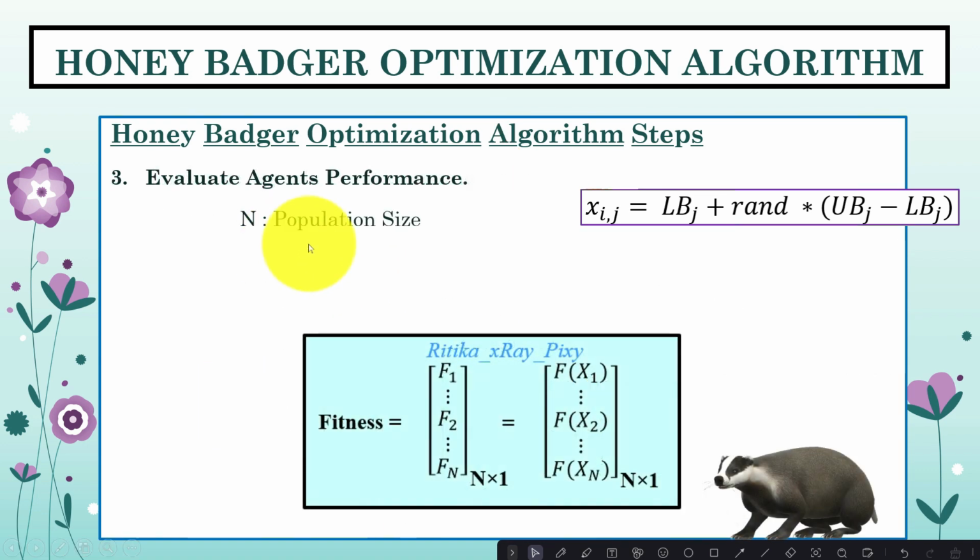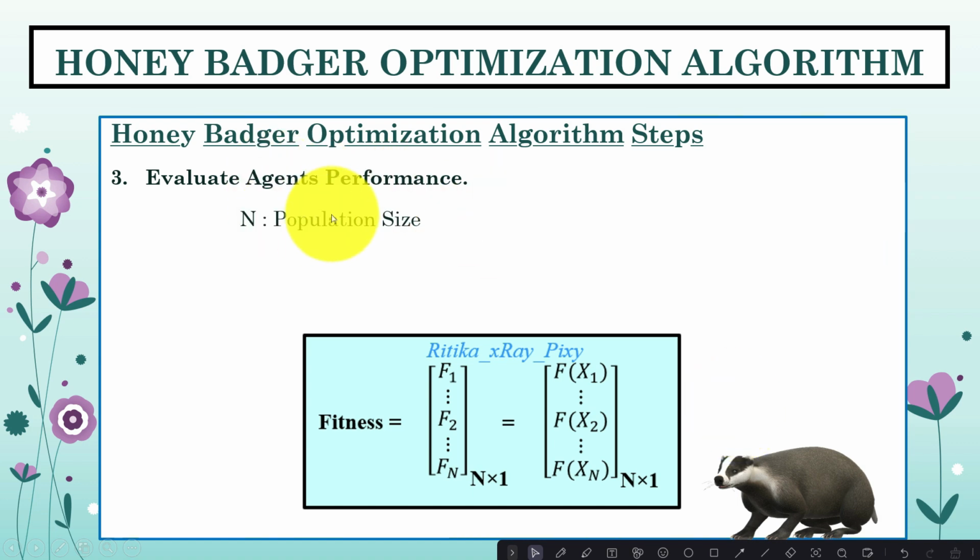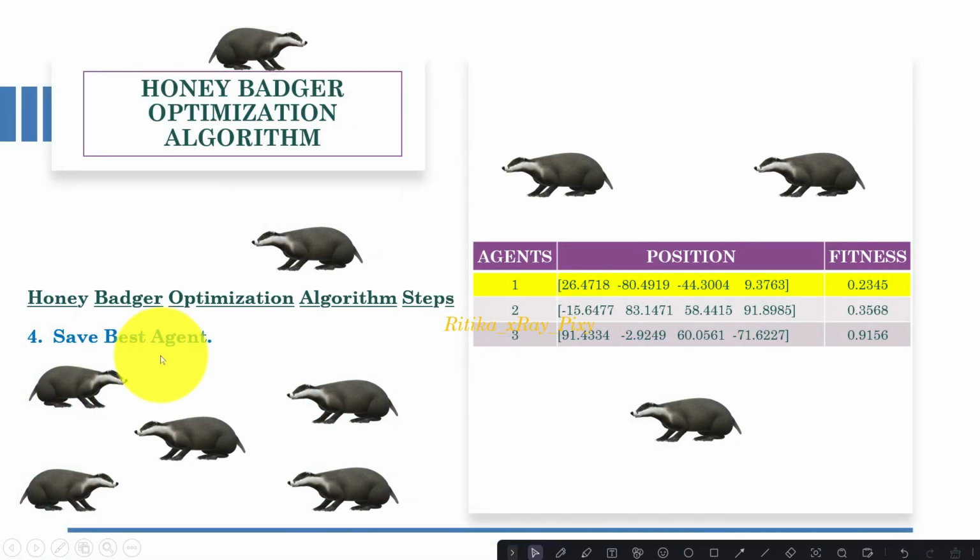Next, using any objective function, we will evaluate the agents' performance in the search space. Here we will apply a fitness function on each agent's position, and then calculate the fitness value for each agent. In step 4, we will save the best agent among all. We will compare the agents' fitness values and select the best one, considering the minimum fitness value as the best fitness value.